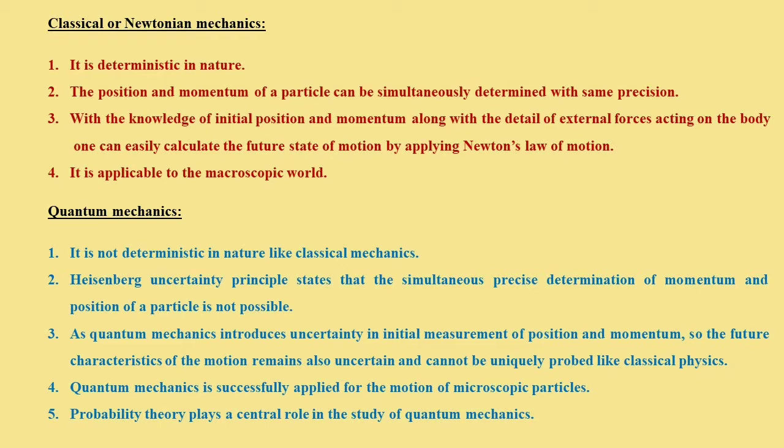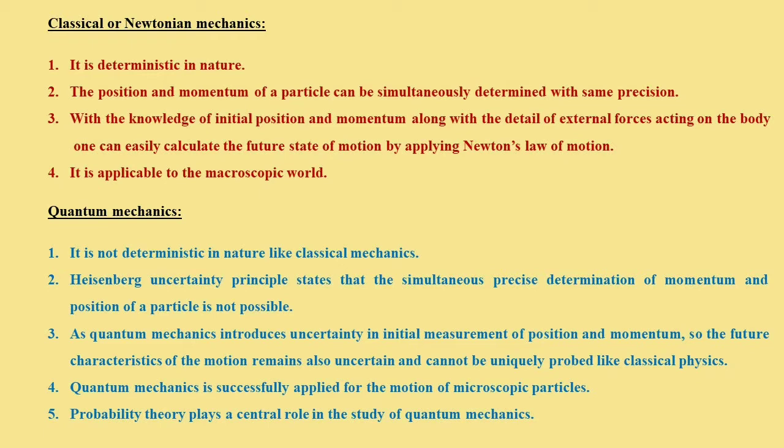From this statement, it is clear that quantum mechanics introduces uncertainty in the measurement of position and momentum. As for a particular time the momentum and position are not defined sharply, the future characteristic of motion also remains uncertain and can't be uniquely probed with the help of quantum mechanics.